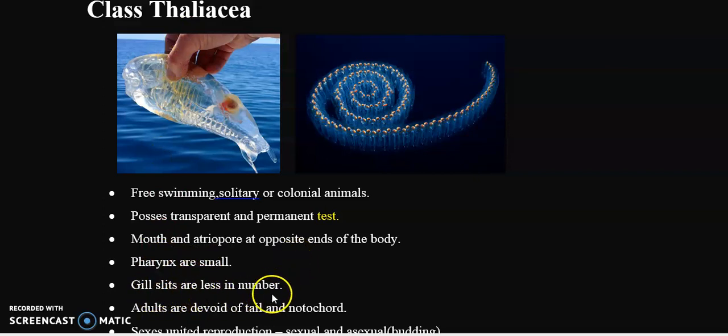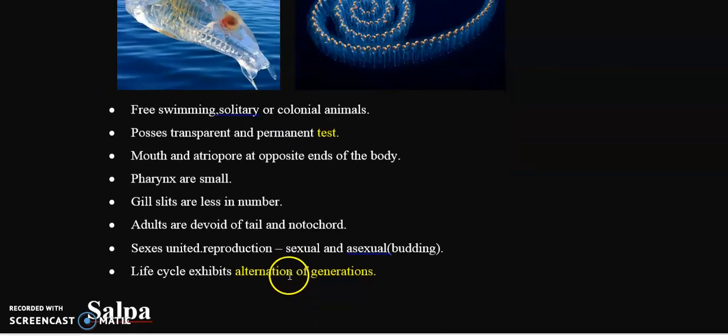Clear? And adults are devoid of tail and notochord. That means they show retrogressive metamorphosis. Members of this class, that is Thaliaceae, also possess the feature of retrogressive metamorphosis, in which the adult organisms are devoid of some of the advanced characters of chordates. That is, they don't possess tail and notochord.